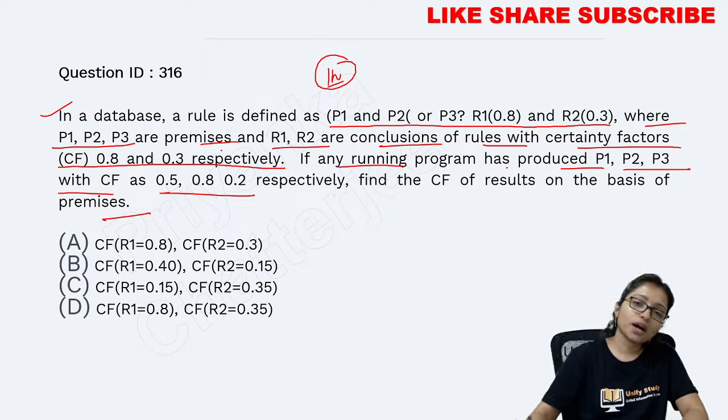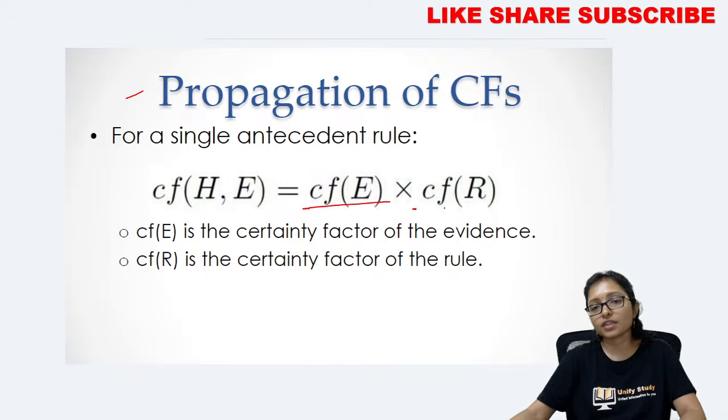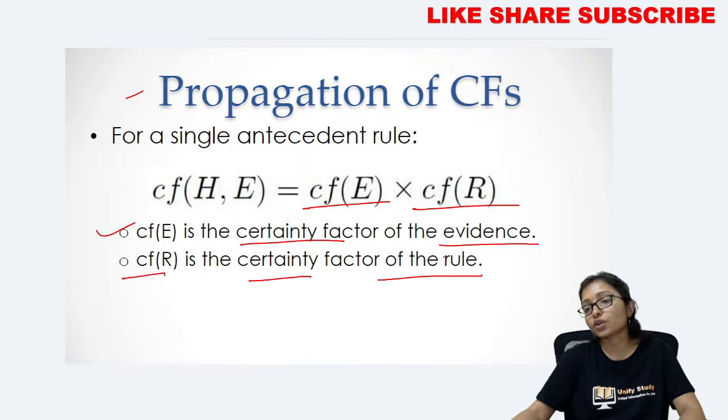So I am telling you how to do it. See that. Here it is the propagation of certainty factor. Here the calculation will be CFE with the CFR. What is CFE? It is the certainty factor of the evidence, and CFR means the certainty factor of the rule.